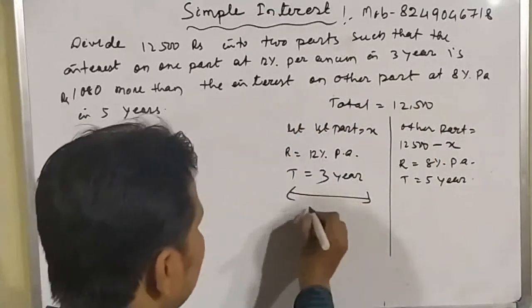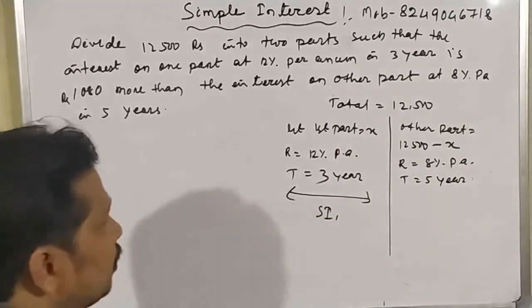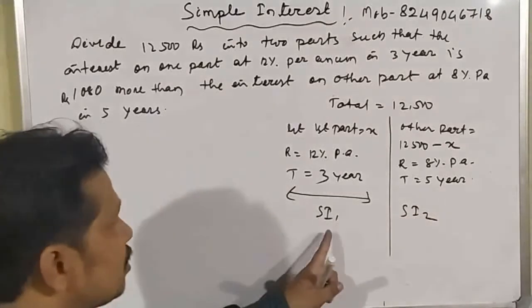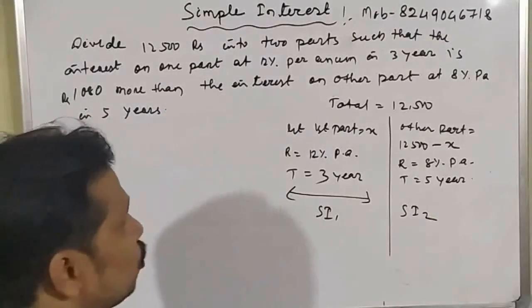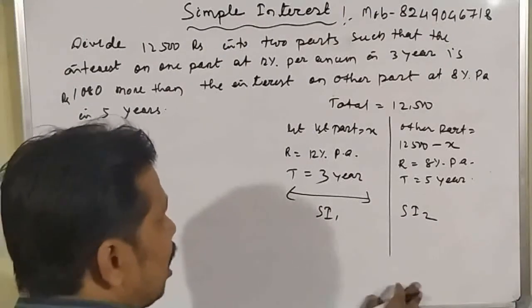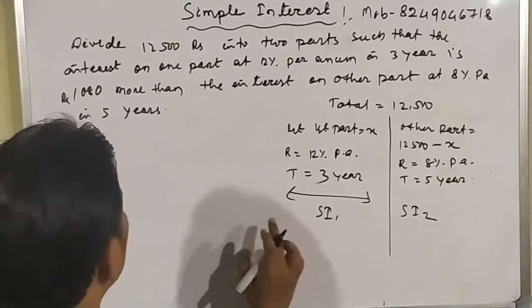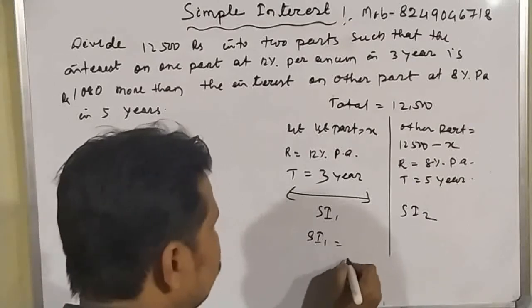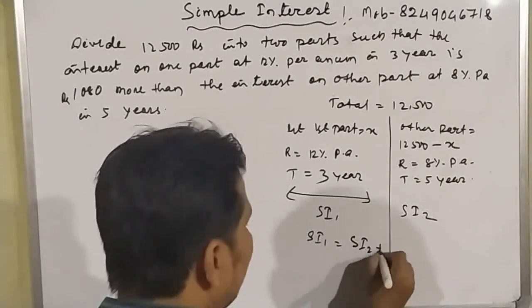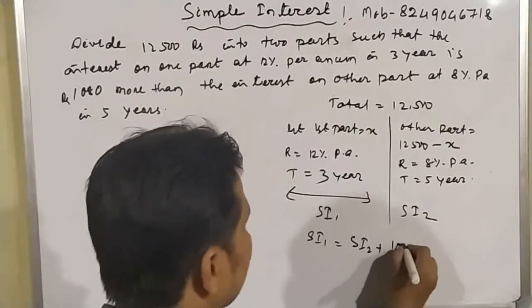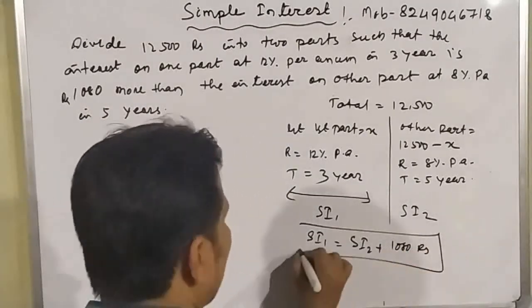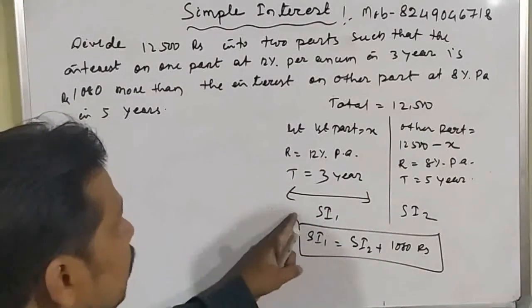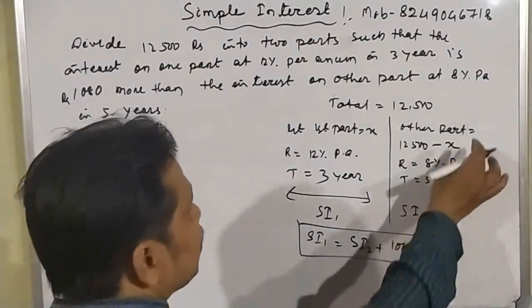Suppose the simple interest of the first part is SI1 and the simple interest of the second part is SI2. That means SI1 is 1,080 rupees more than SI2. So what will be our equation? SI1 equals SI2 plus 1,080 rupees. This will be our equation. First of all, we have to find the simple interest for this part and the simple interest for this part.